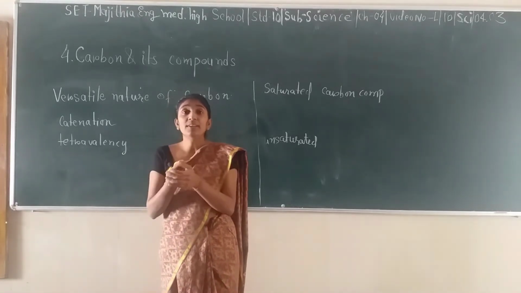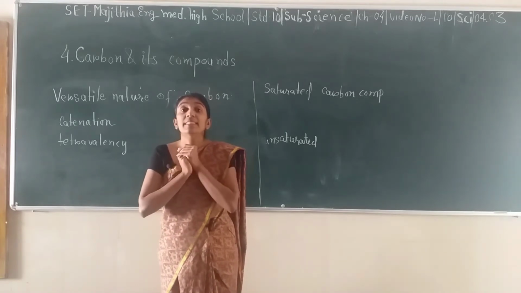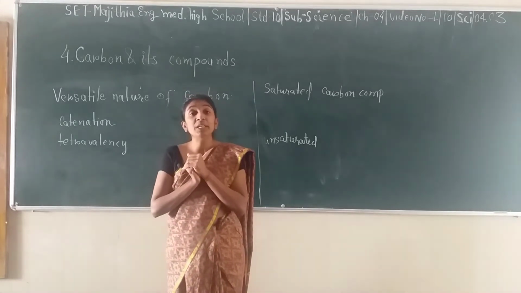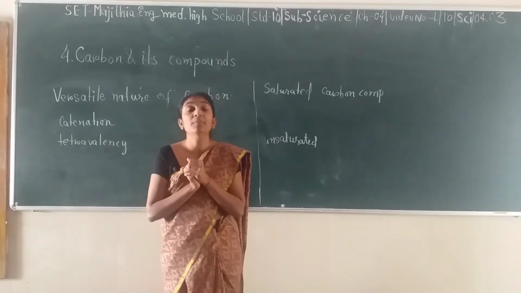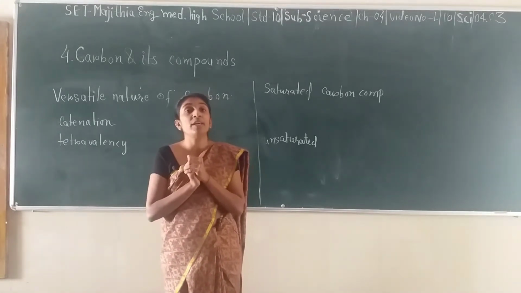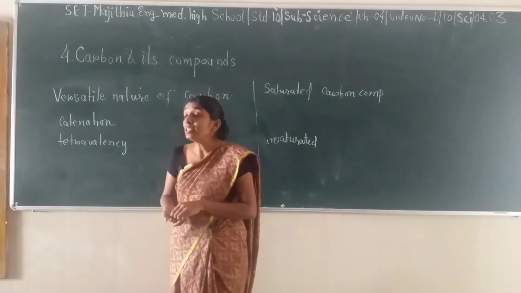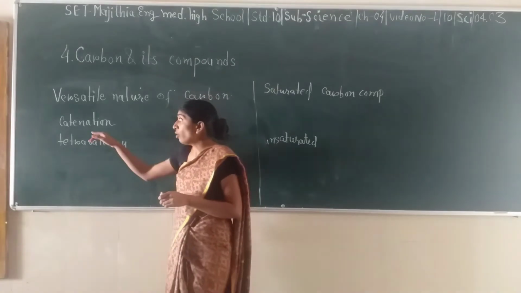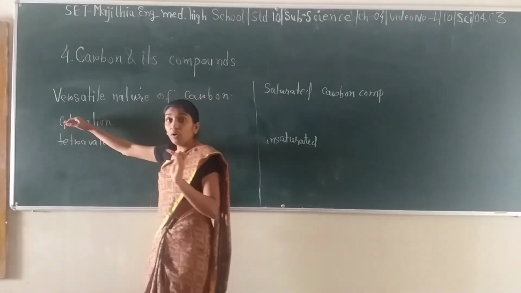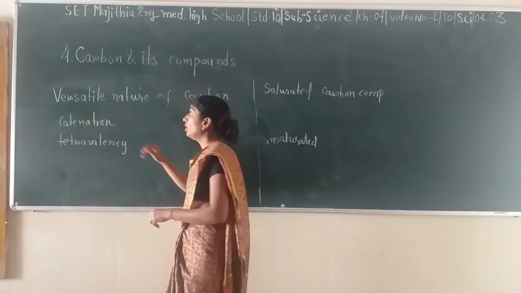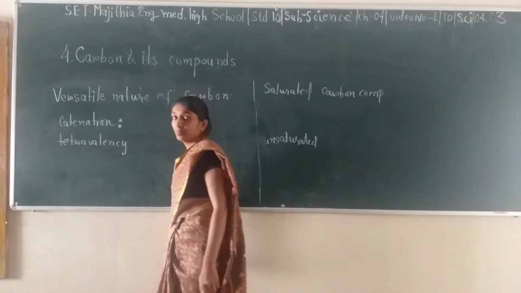So we tried to understand it, and then scientists came to a conclusion that carbon has this unique property of combining with another carbon atom and making a long chain of carbon. This kind of formation is called making a long chain of carbon atoms. This particular property of carbon is known as catenation.